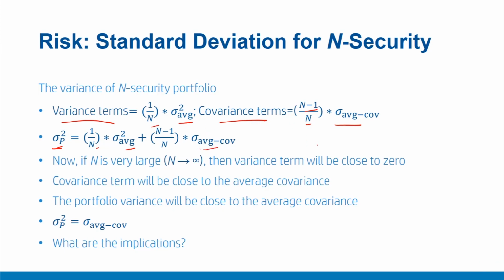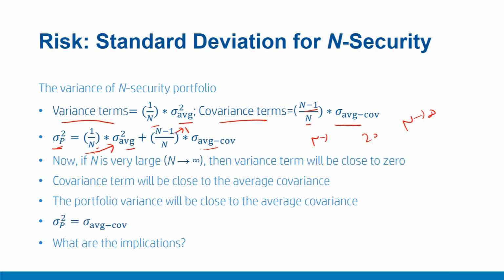Now if you have a large number of securities, where n is tending to infinity, for practical purposes you do not need to go up to infinity. Even with 20-30 securities, a reasonable amount of diversification is achieved. So theoretically, if n is fairly large, please notice that this term will approach 0, because here the denominator is n, while if n tends to infinity, this term will approach 1. Therefore we can easily say that when the n value is sufficiently large or tending to very large values, the variance term or the diagonal terms will come to 0.